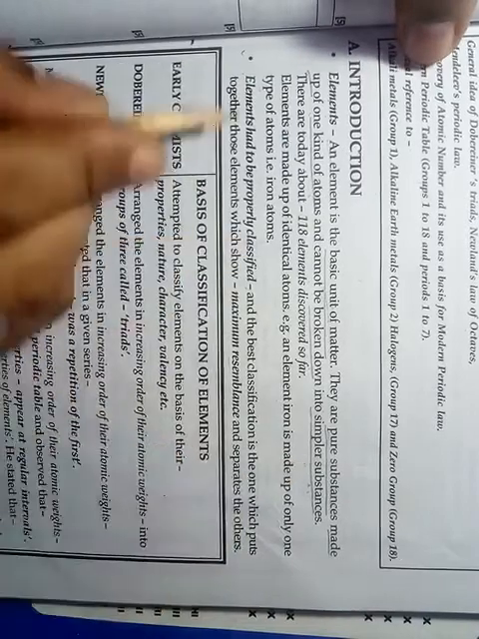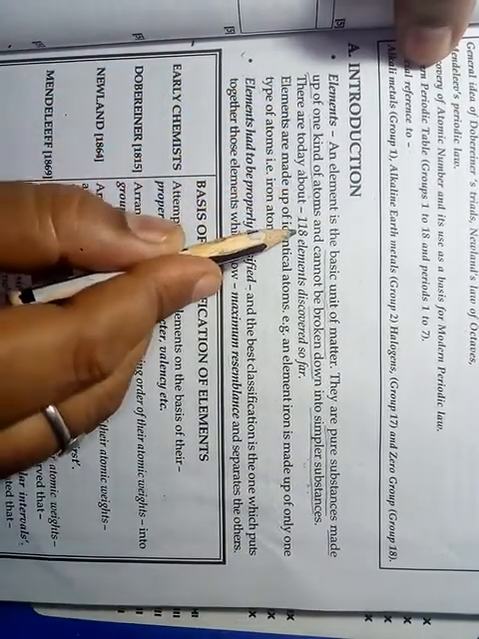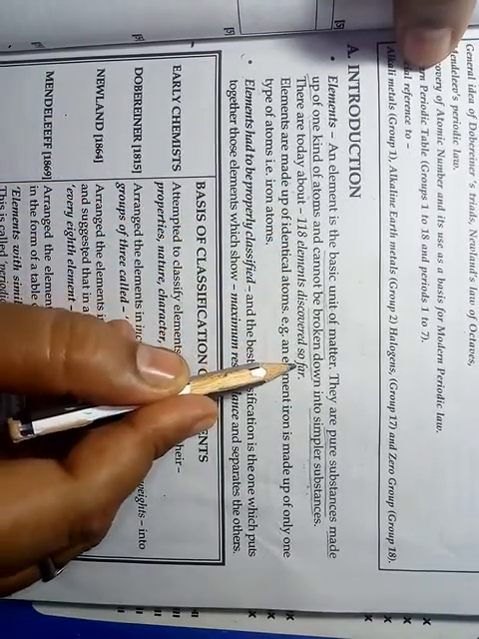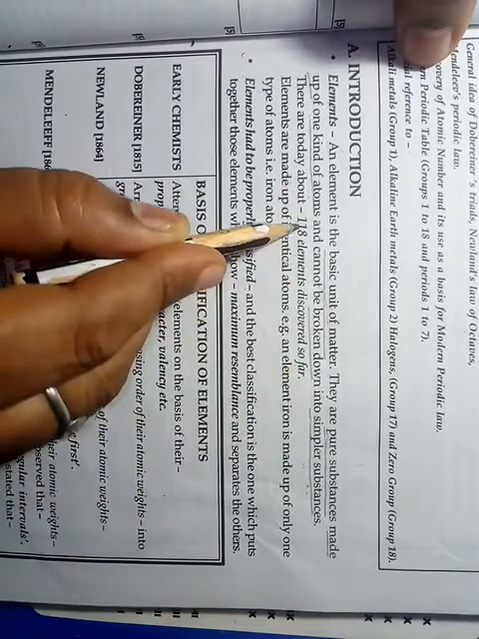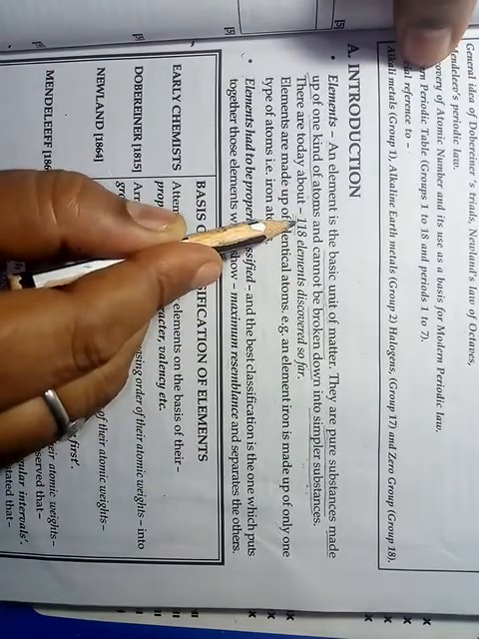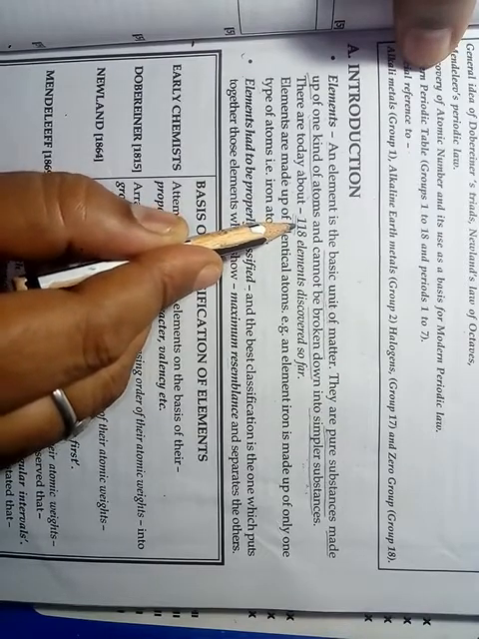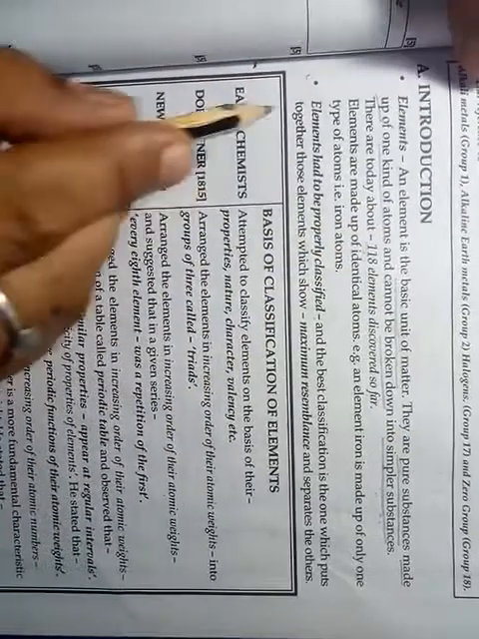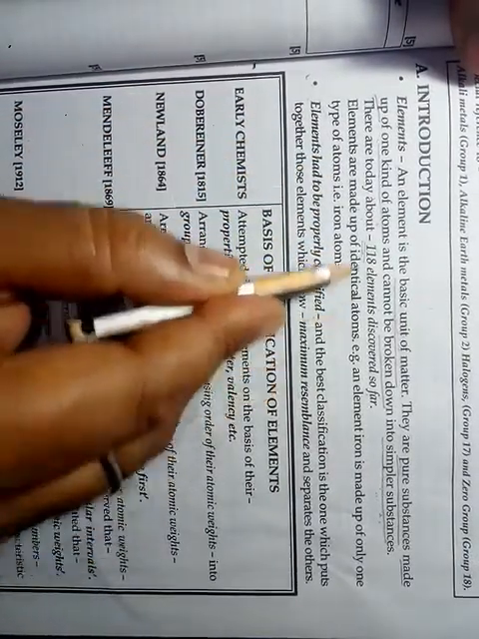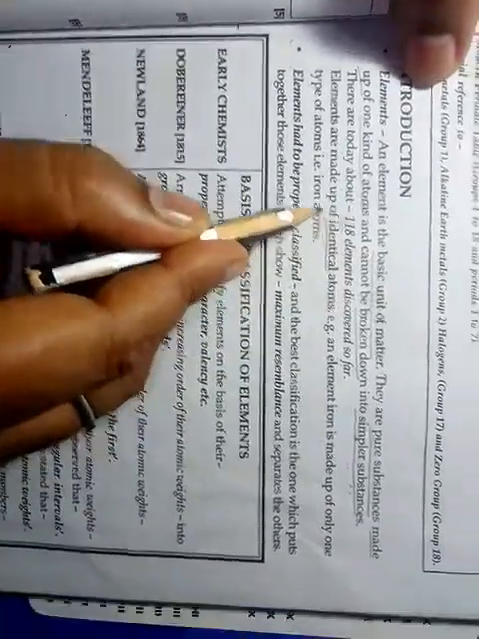Okay, students. So there are about 118 elements discovered so far. Now this number has changed. At present the number of elements is around 120. Elements are made up of identical atoms, meaning atoms of the same type.